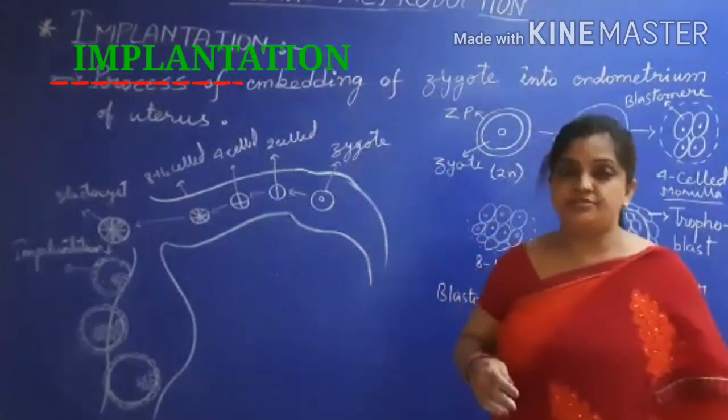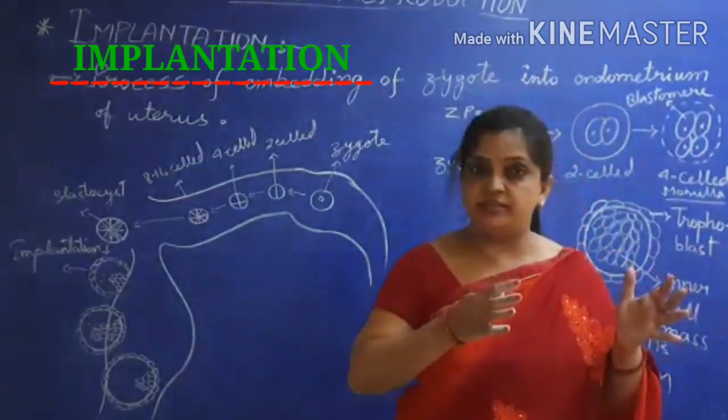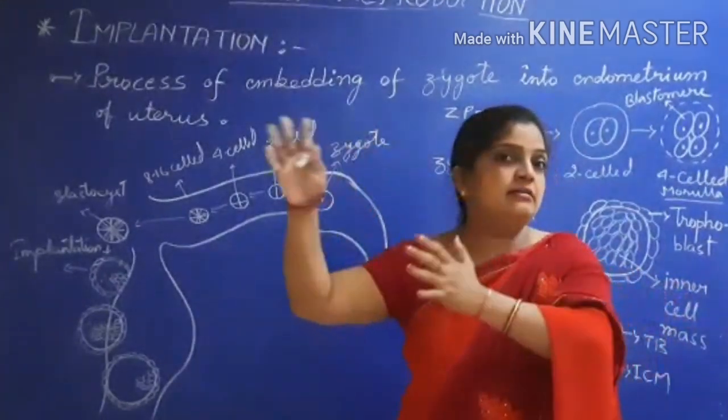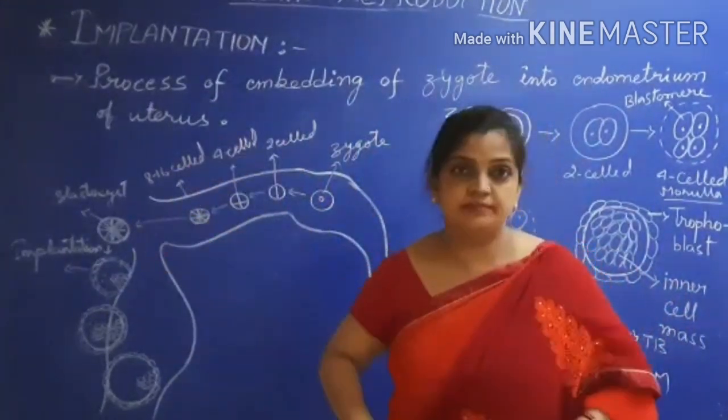What is implantation? Something is manufactured at one place and then settled at another place.